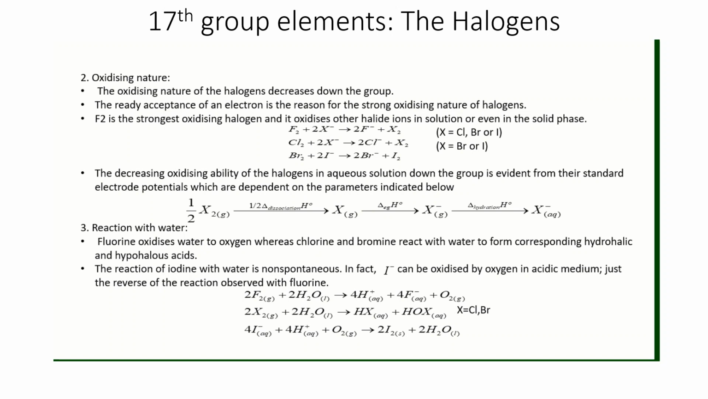Iodine never reacts with water. Even I minus is oxidized by O2. O2 will be the oxidizing agent for the iodide ion. So I2 never reacts with water. This is very important information. You must know that fluorine reacts with water and displaces oxygen. Cl2 and Br2 disproportionate in water, and I2 never reacts with water. Even I minus is oxidized by oxygen.